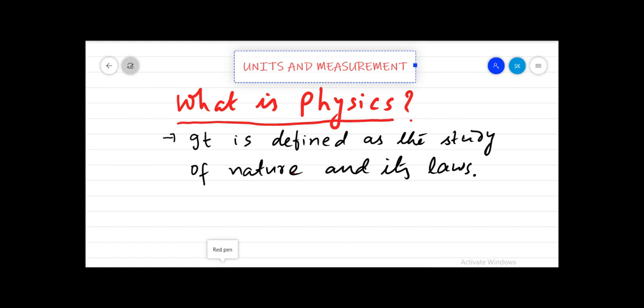You might know Newton's third law of motion. What does this law state? It states that to every action there is an equal and opposite reaction. Suppose you don't know that I am your teacher, and I come into your class and give you slaps. Then what will your reaction be? Obviously you will also give me a slap. So this is what physics is about.